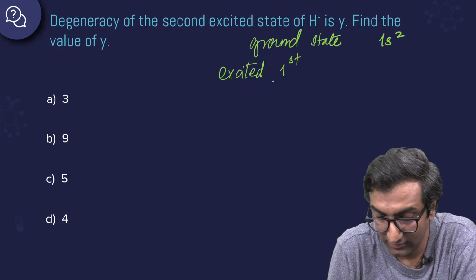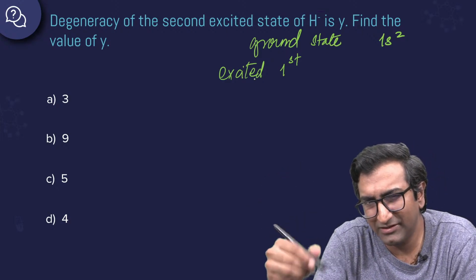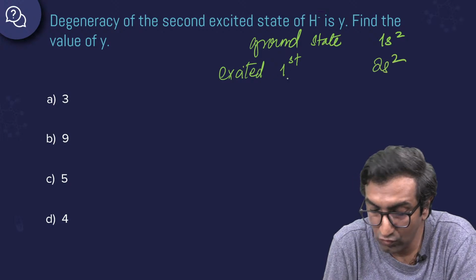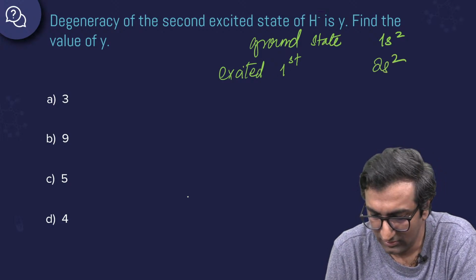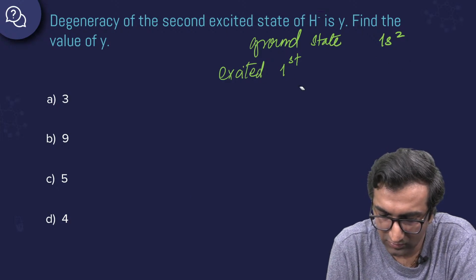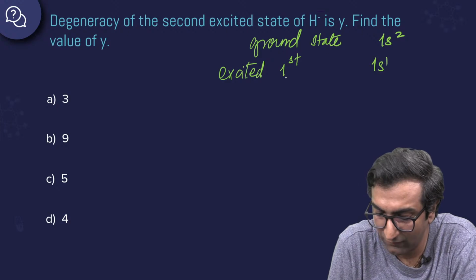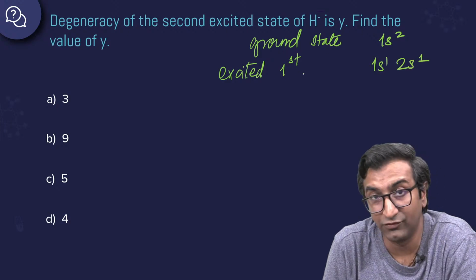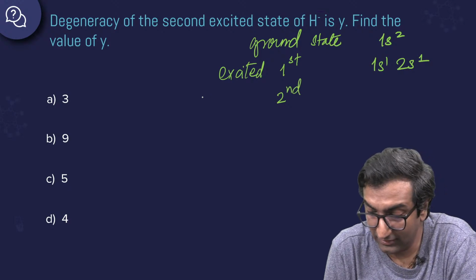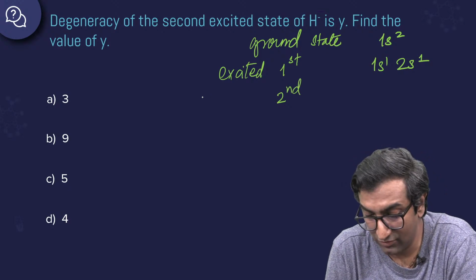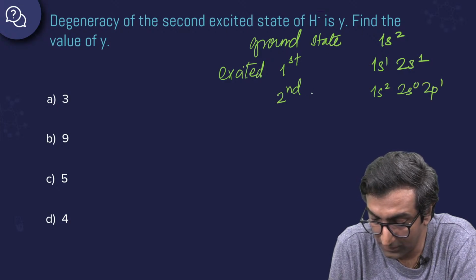First excited state, let's take 1 electron at a time. You might be tempted to say 2s2, but that will not be the first excited state. Okay. So, I know this is a bit of a leap of faith, but I'm going to say 1s1 and 2s1. Okay? Then you go to the second excited state. What will happen in the second excited state? You have 1s1, 2s0, 2p1.